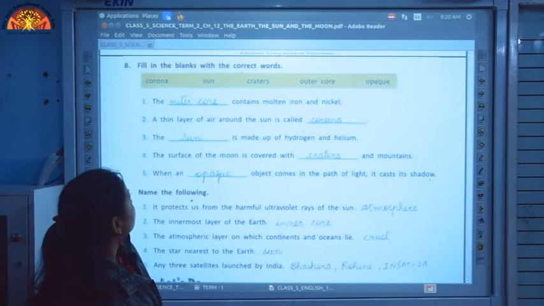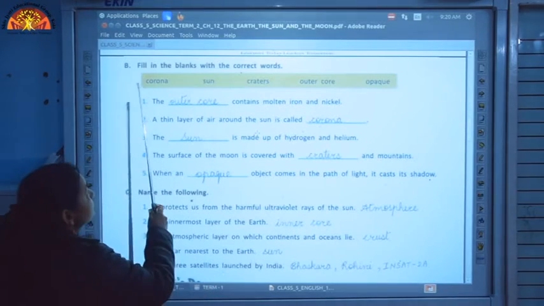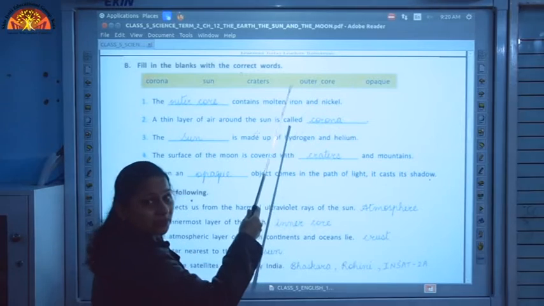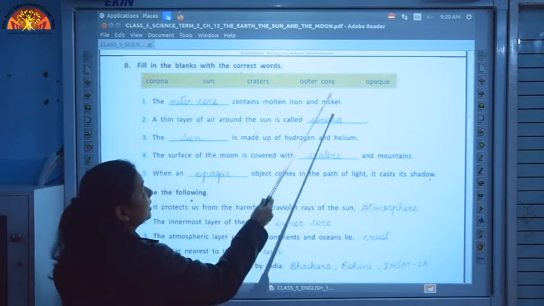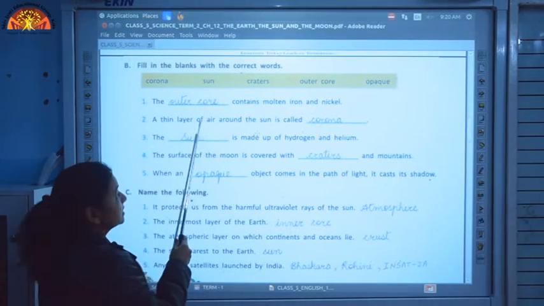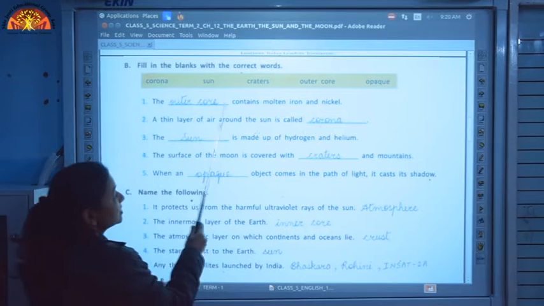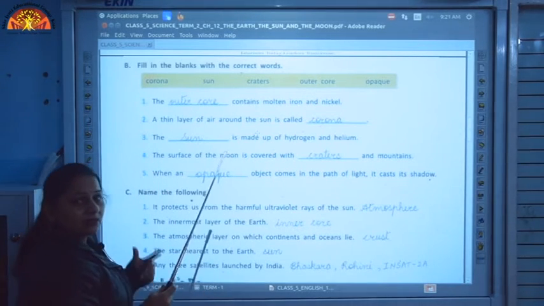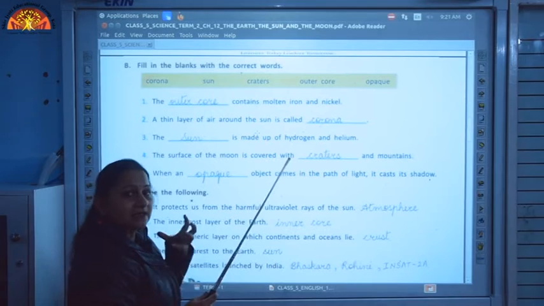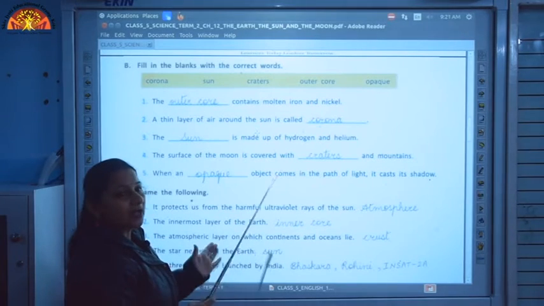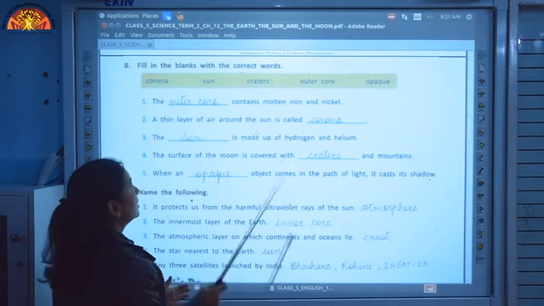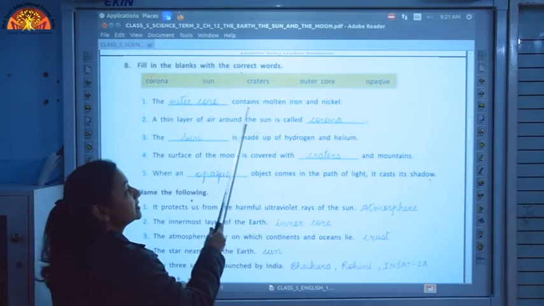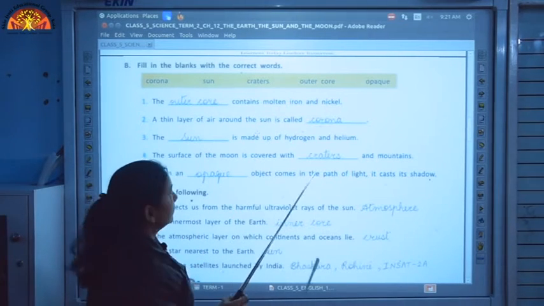Here comes our next question. Fill in the blanks with the correct words. You are given 5 words out here. You have to pick the correct one and put it in the blank space provided. The dash contains molten iron and nickel. The innermost layer, that is the core, is divided into two parts, outer core and inner core. Between those two, the outer core contains the molten iron and nickel.